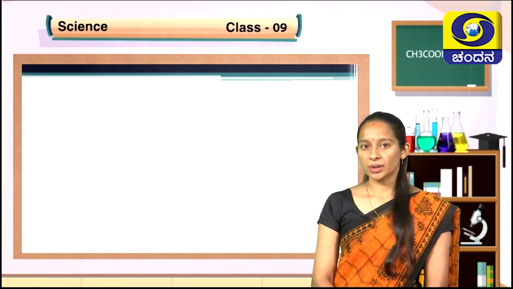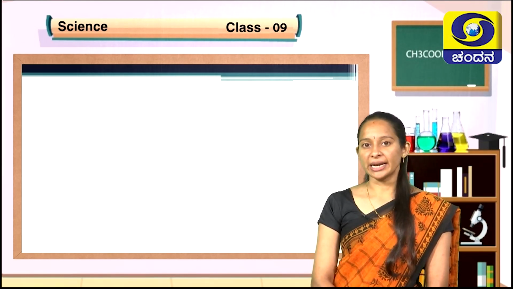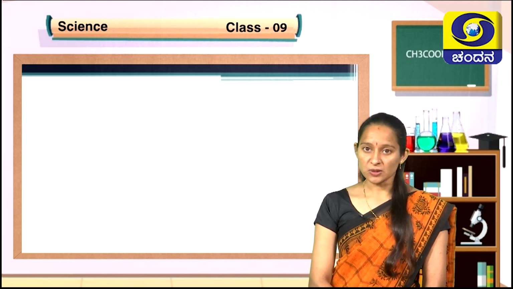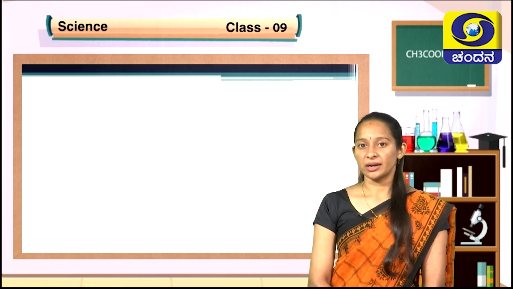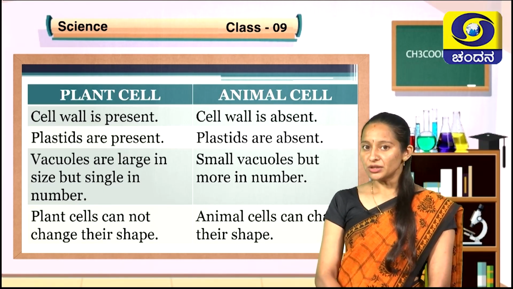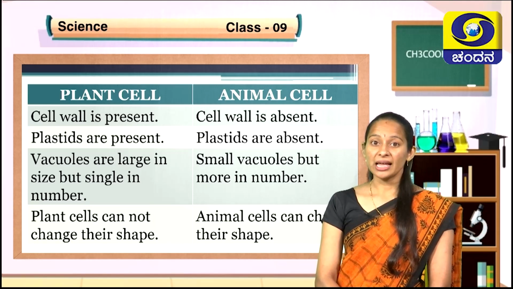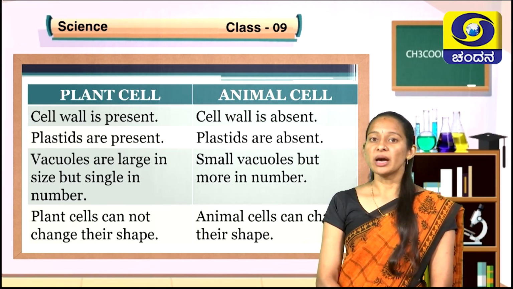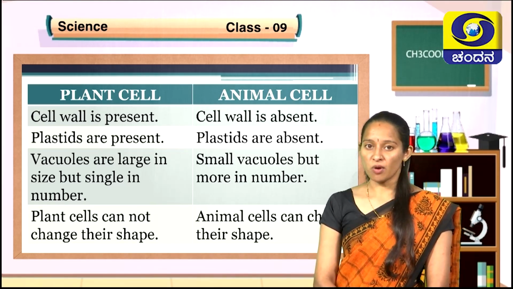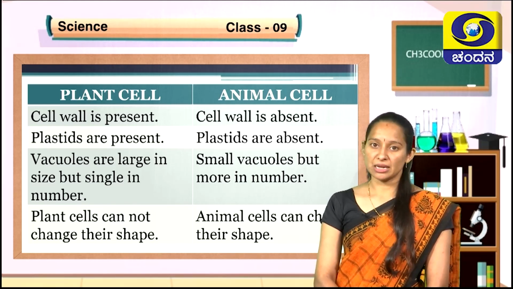Children, now let us discuss about differences of plant and animal cells. Based on presence and absence of cell organelles, there are differences in plant and animal cell. What are the main differences of plant and animal cell? In case of plant cell, there will be presence of rigid, tough outer covering called as cell wall, whereas cell wall is absent in animal cell.